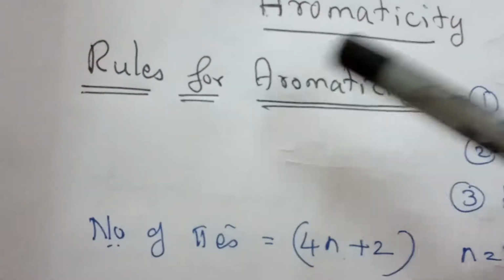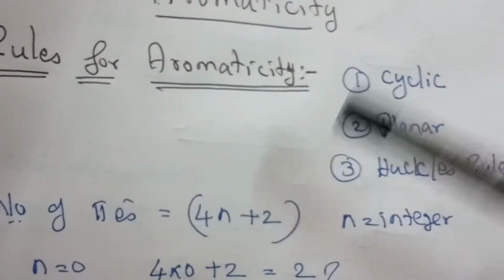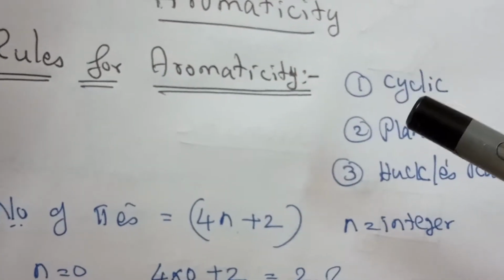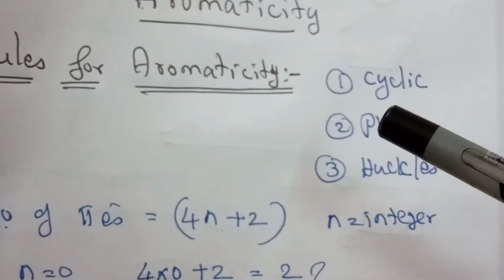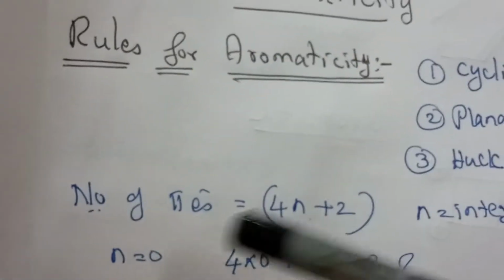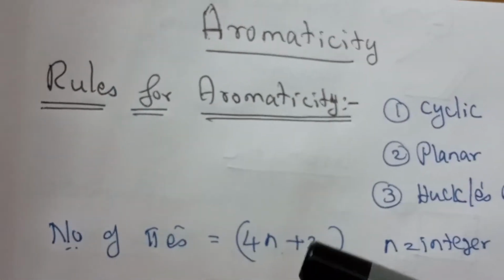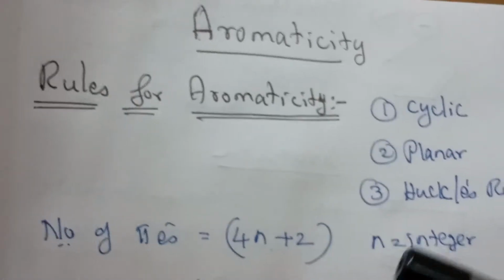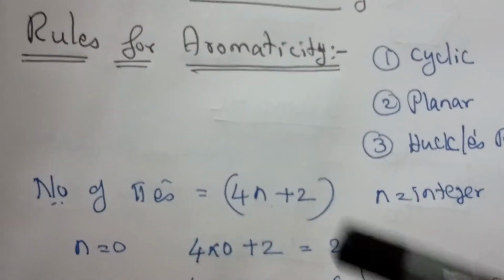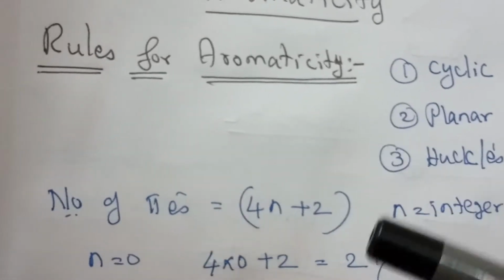Now, let us see the rules for aromaticity. The compound should be cyclic, it should be planar, and it should follow Huckel's rule. Huckel's rule formula is: number of pi electrons equals 4n plus 2, where n is an integer. That means the compound is following the aromatic character.